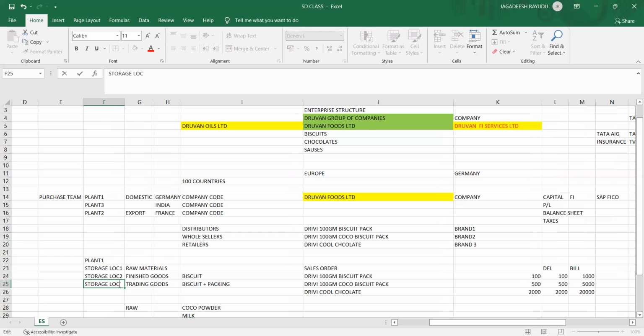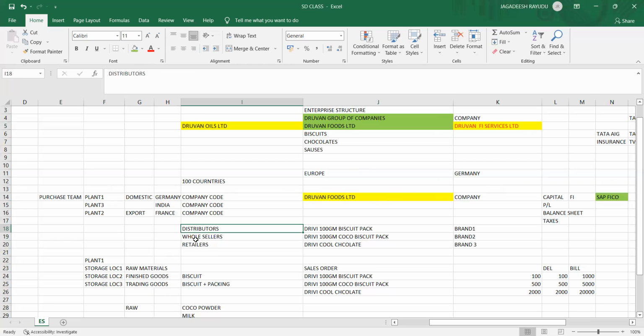A plant can be created by you because we are learning in our system, and we'll try to do the setup on our own. But in real time, plants will be created by your consultant. In the similar way, company and company codes will be created by your SAP FICO consultants. You created a company, you have a capital, now you are manufacturing the goods, and you are going to sell.